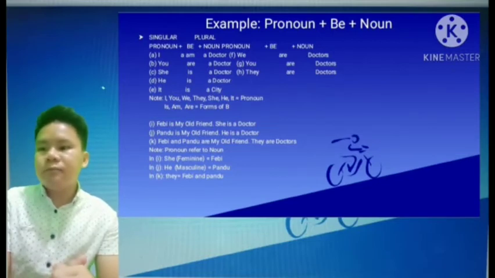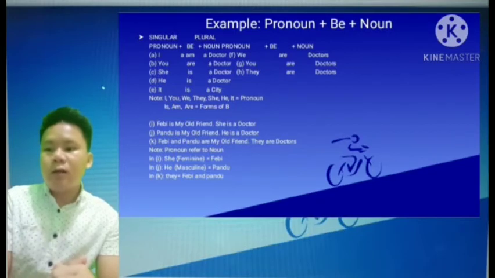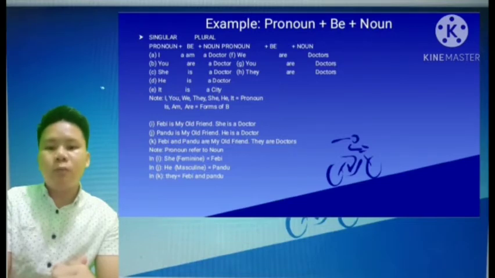Fabi is my old friend. She is a doctor. Pandu is my old friend. He is a doctor. Fabi and Pandu are my old friends. They are doctors. Note: a pronoun refers to a noun. She, feminine, refers to Fabi, and he, masculine, refers to Pandu, and they refers to Fabi and Pandu.